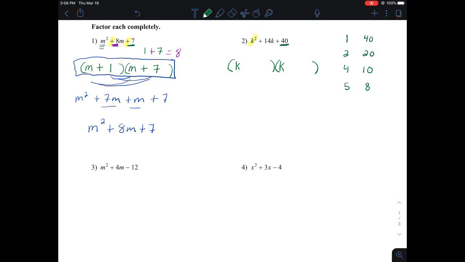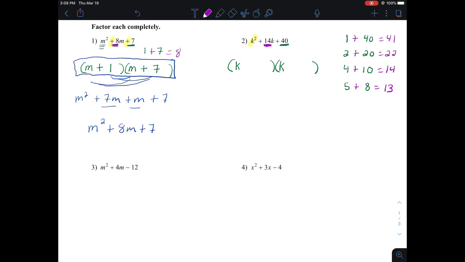Now I'm going to say, all right, which group of factors would add together to be positive 14? Well, 1 and 40 make 41, so that's not it. 2 and 20 add together to make 22, so that's not it. 4 and 10 add together to make 14, and 5 and 8 add together to make 13.